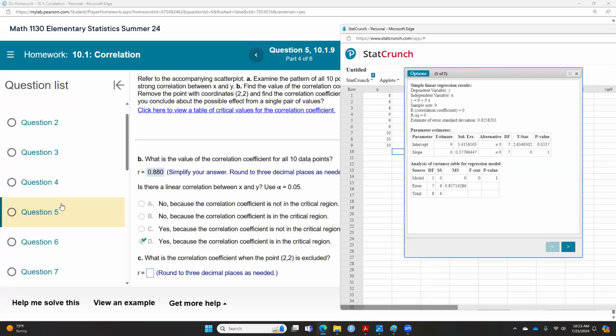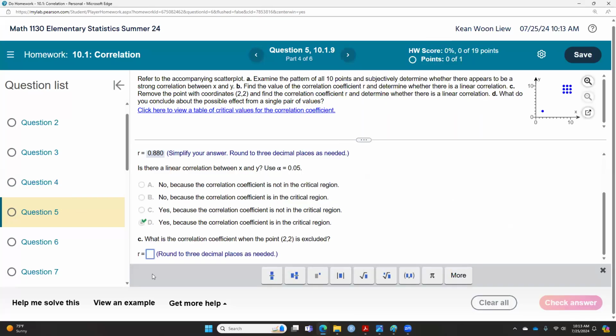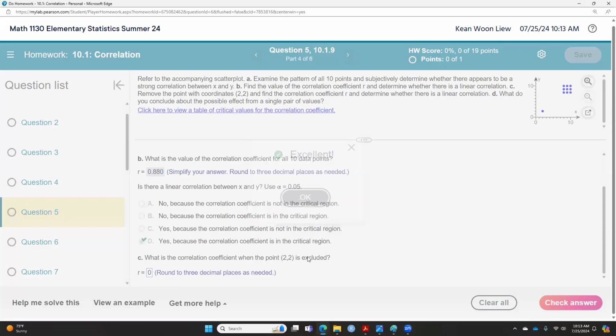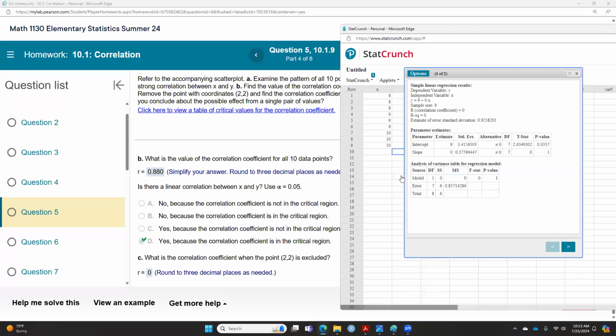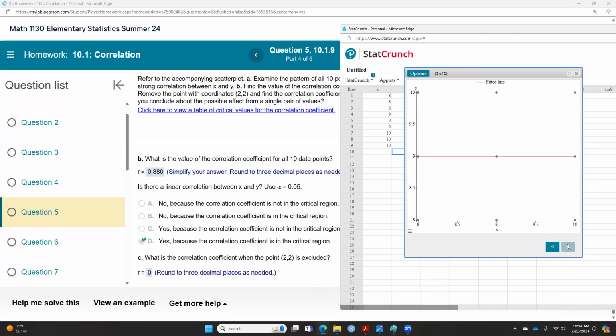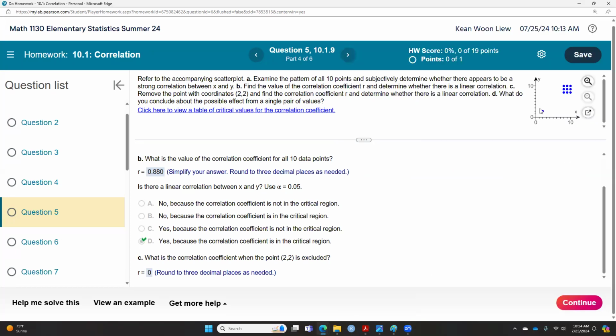If your 22 has been excluded, you find out that your correlation in this case is 0. So that is the correlation we have in this case. And if you go to the next, you find out that you only have these 9 dots, because that is what happens if you exclude the 22.